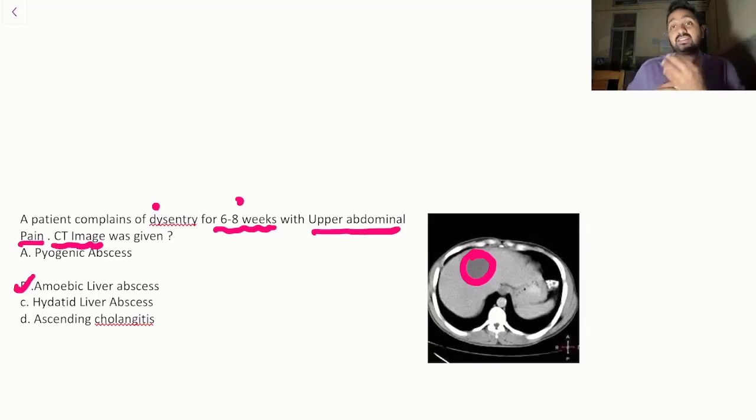Now again, this is not a new question, this has been previously asked in various forms, and also previously they have asked regarding your pyogenic liver abscess. So again, what is important is not just the previous year question, but rather the previous year topic which we need to study in detail. So there are no shortcuts to your success.